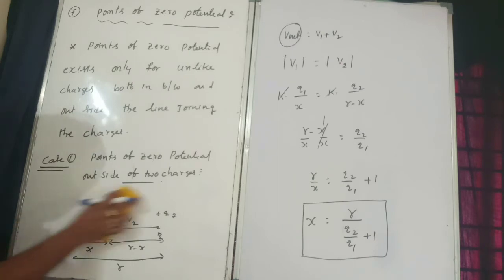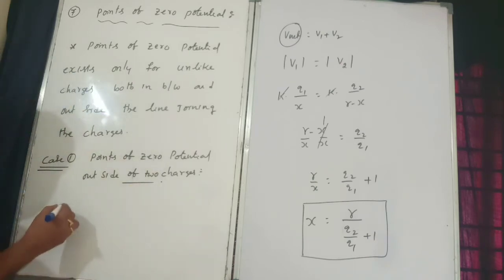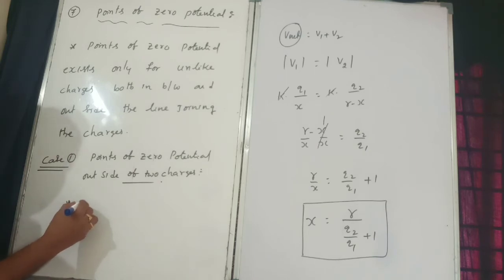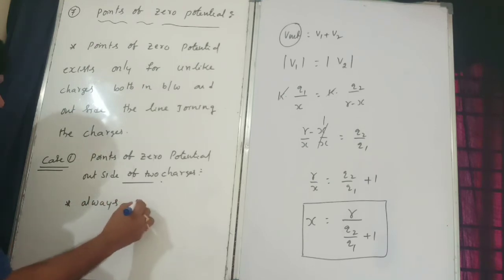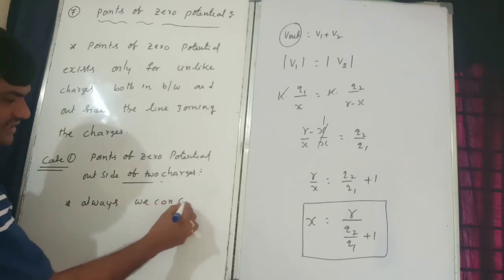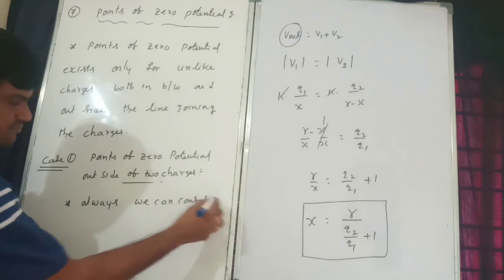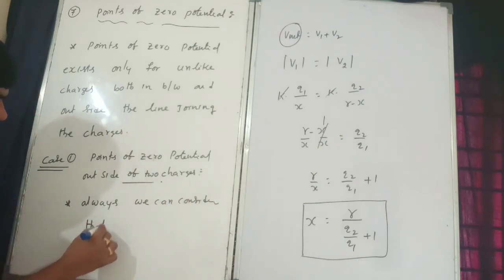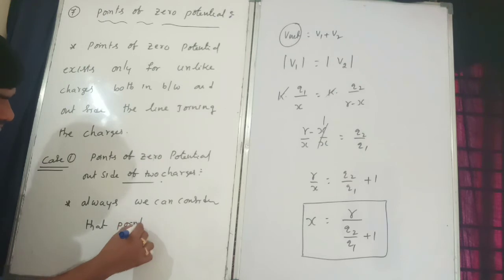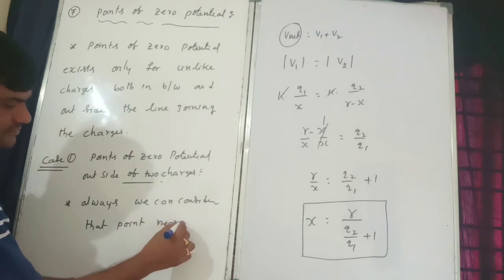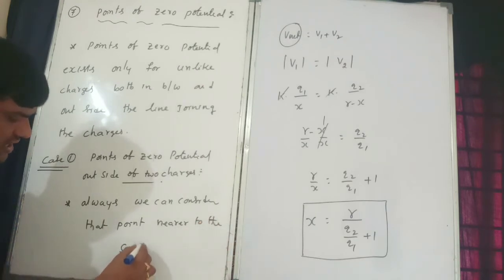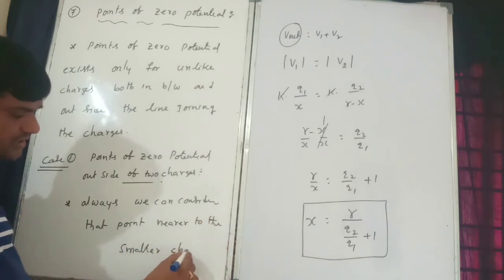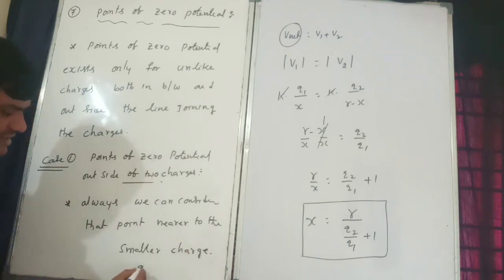Okay, and remember, always we can consider that point nearer to the smaller charge. Okay, I will consider Q1 is less than Q2, like that only.